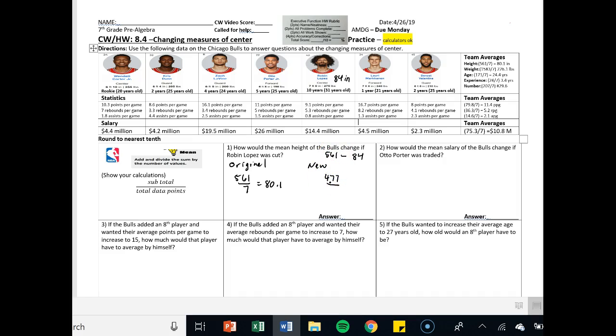Now, the big thing is, if we cut Robin Lopez, we no longer have 7 players that we're working with. We now have 6 data points. So 477 divided by 6. So our new mean height becomes 79.5. We're going to round everything to the nearest tenths. So all I have to do is now figure out the difference. My mean height for my team was 80.1. My new mean height is 79.5. So I have a decrease in my height of 0.6 inches. Not that big of a deal, right?